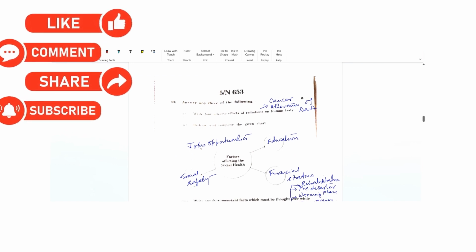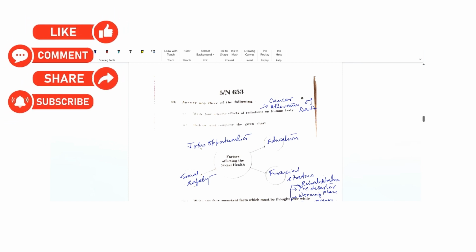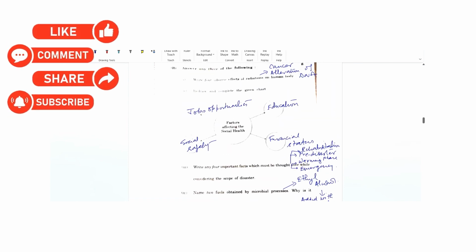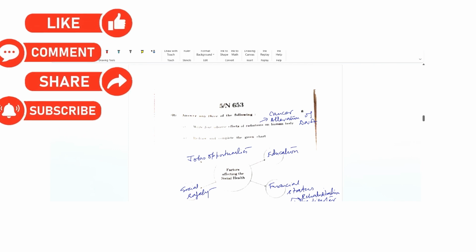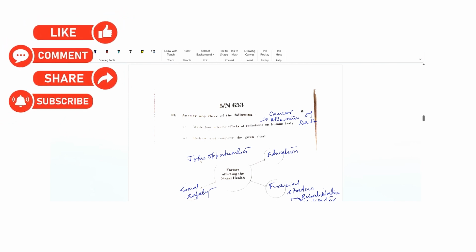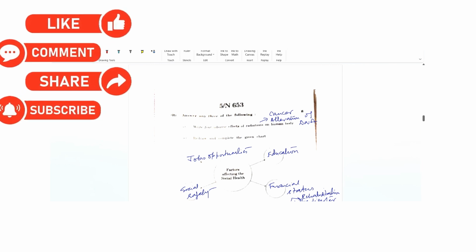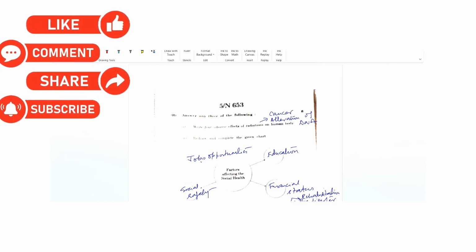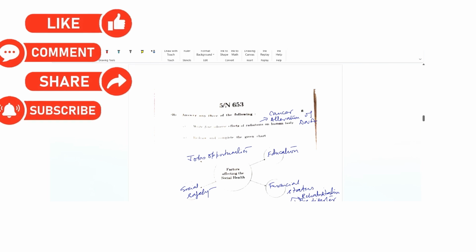Now let's see, answer any three of the following. Again, 2 marks question. There are five questions, out of which three have to be done. So write 4 adverse effects of radiation. Radiations definitely cause cancer. Apart from that, they can penetrate through the cells and the DNA, and they can change the composition of DNA. So this is exactly what happened in Hiroshima and Nagasaki when atomic bombs were dropped there.